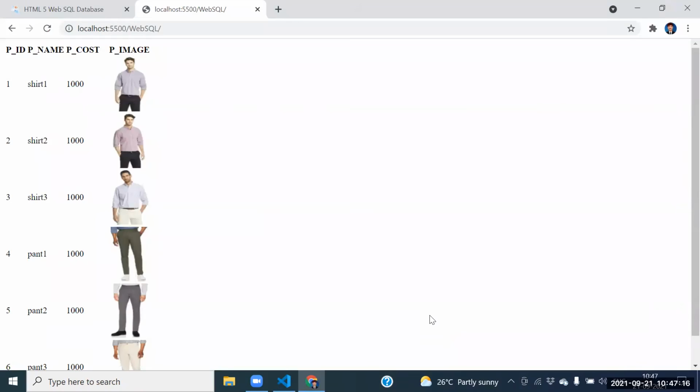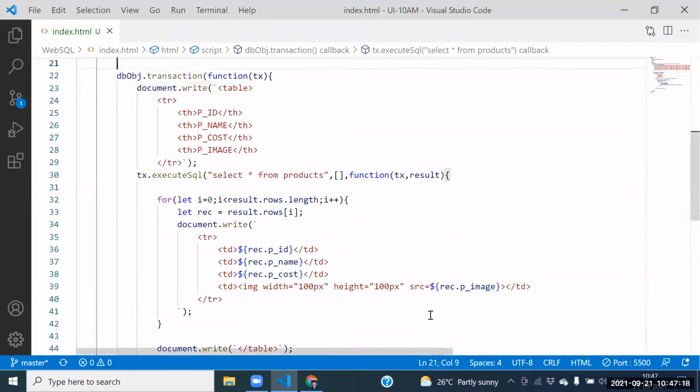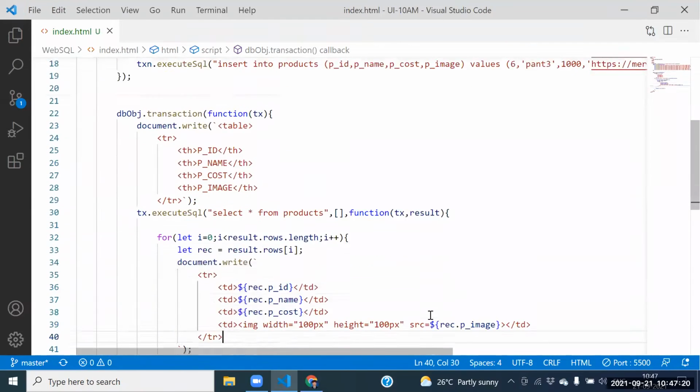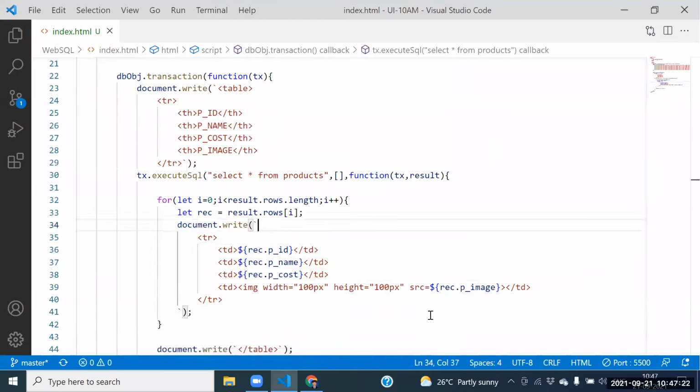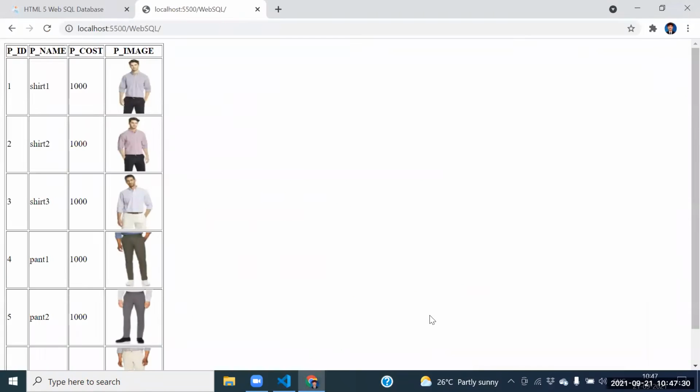Guys, how to draw the border to the table? At least we need to draw the border here. Table border equal to what? Table border equal to 1. Automatically we can draw the border.